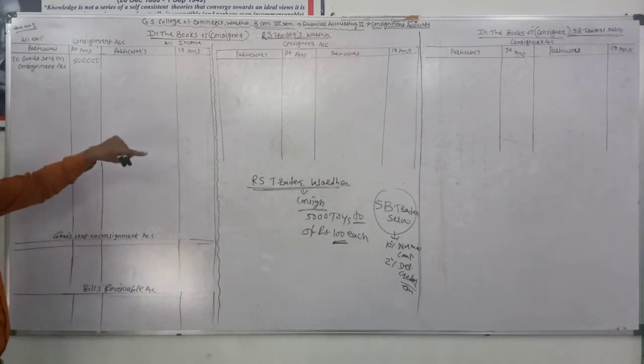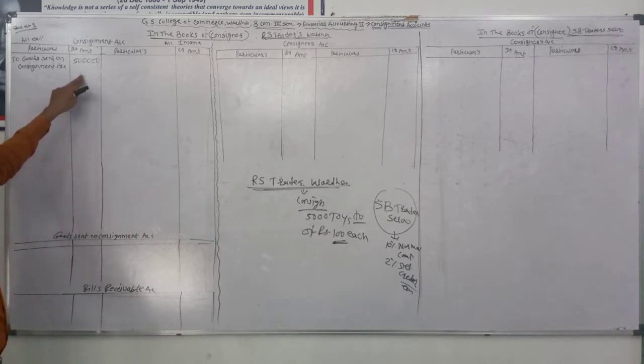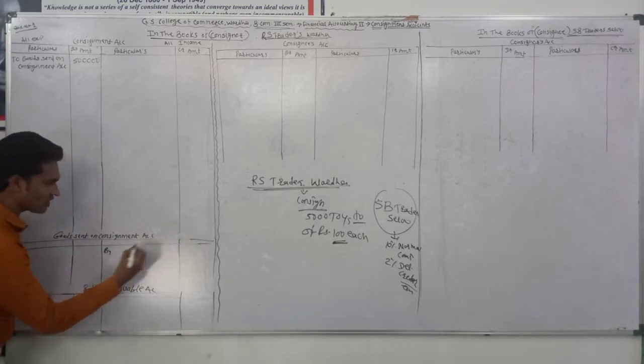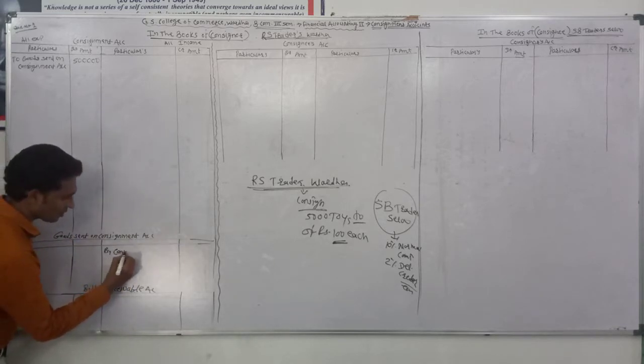Goods consigned by consignor to consignee, rupees 5 lakh. It is recorded on the debit side of the consignment account, and always recorded on the credit side of the goods sent on consignment account by the name of consignment account.